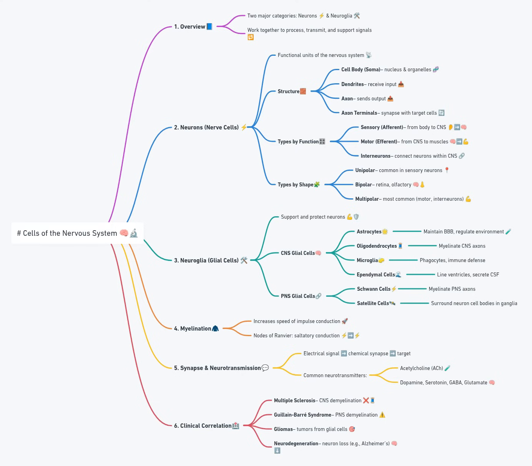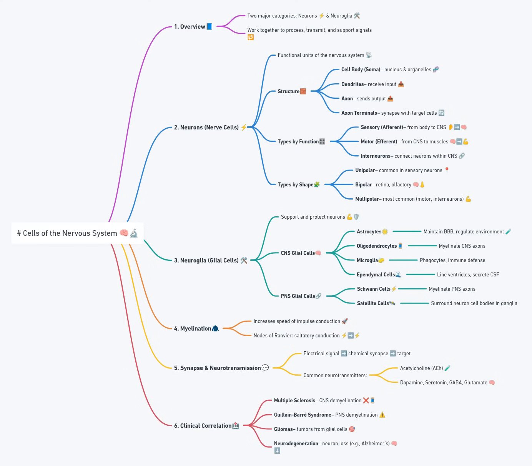In contrast, the axon is a long, singular process that carries impulses away from the cell body toward other neurons, muscles, or glands. The axon originates from a specialized region of the soma called the axon hillock, which plays a critical role in initiating action potentials. Many axons are covered with a myelin sheath, which increases conduction velocity. The axon may branch at its terminal end into structures called axon terminals or synaptic boutons, which form synapses with target cells. Neurons can be classified in several ways.